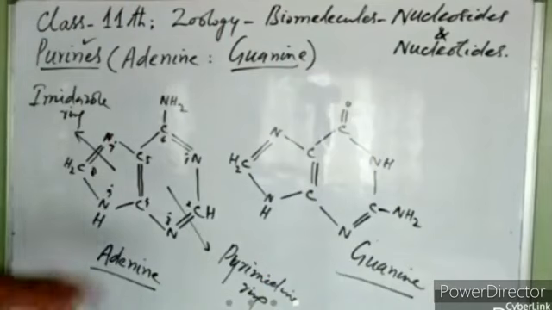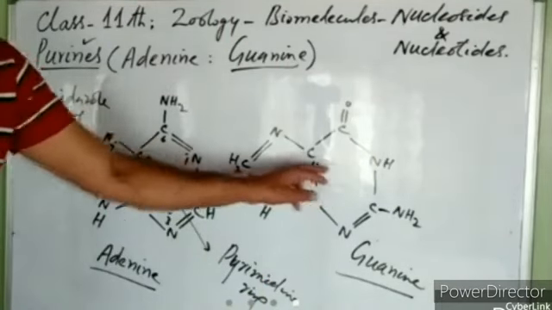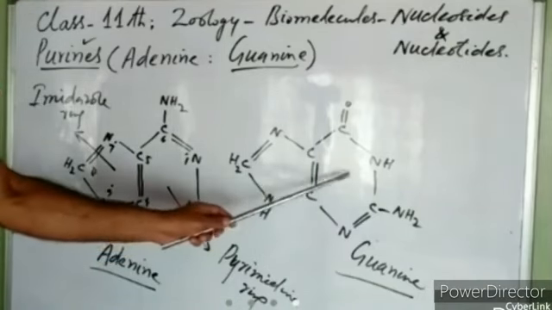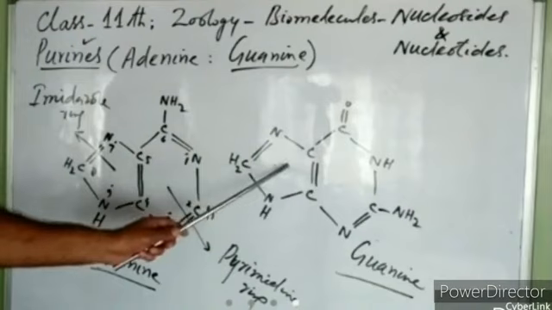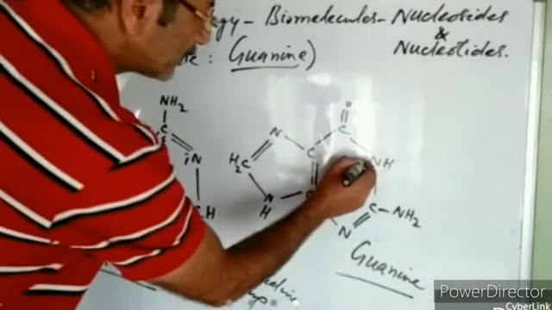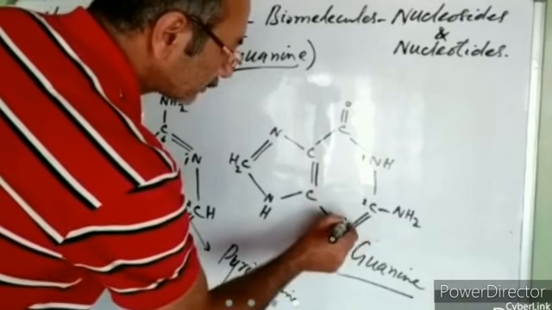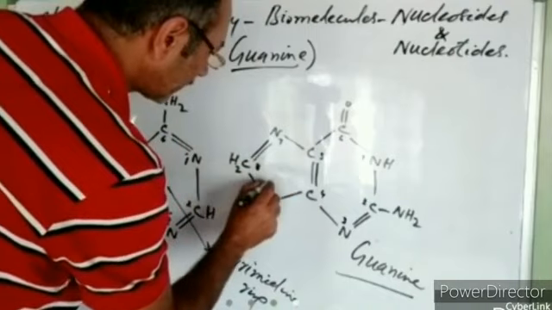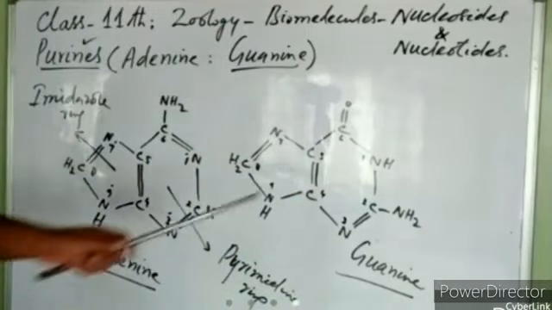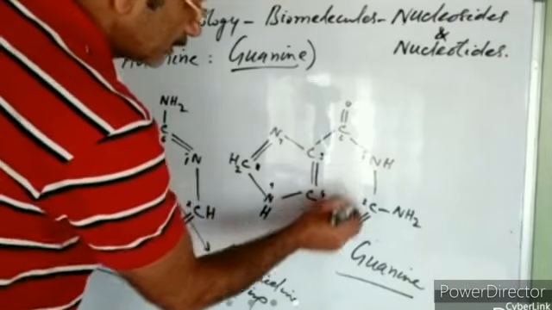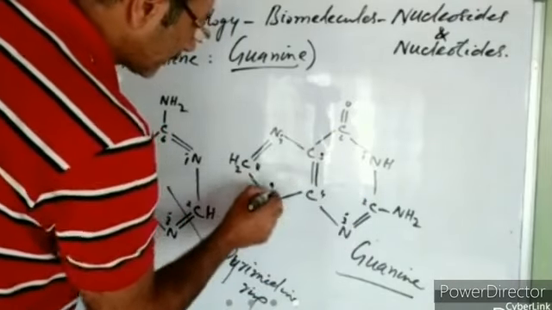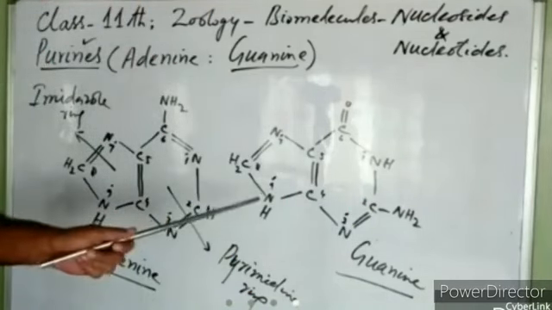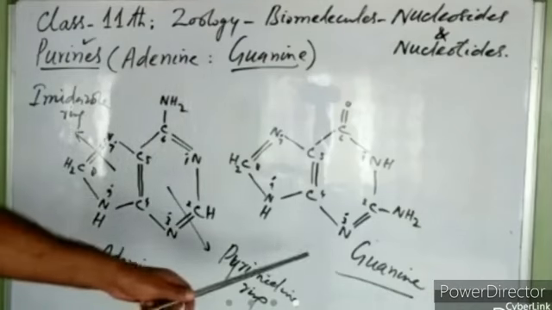right? You can see, like adenine, it is formed of two cyclic rings, a pyrimidine ring and an imidazole ring, right? So this is pyrimidine ring, this is imidazole ring. It is again 9 membered, 1, 2, 3, 4, 5, 6, 7, 8, and 9, right? It also has got nitrogen at position 1, position 3, position 7, and position 9, right? So these are both purines. This is adenine, this is guanine, right?